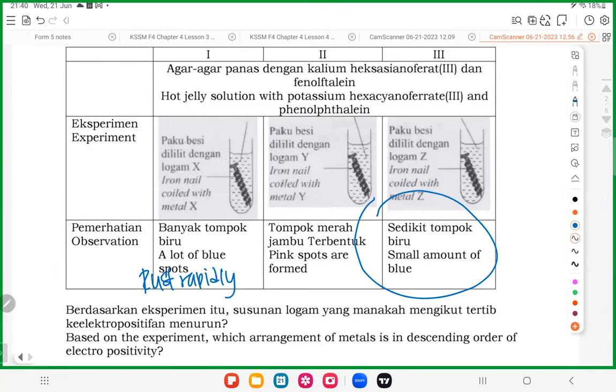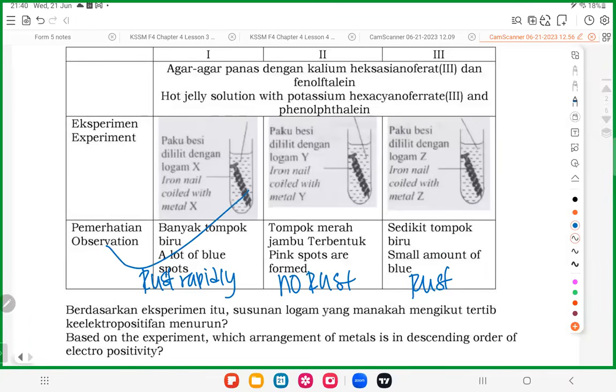This one, when you see a small amount of blue spots, it's just normal rusting, okay? Not too fast. When you see pink spots, I don't care about pink, right? When there is no blue color, it means no rusting. So remember, we don't care about the pink color at all. I just care whether there is blue color or not. Got blue color, rust. Many blue color, rust very fast. Don't have blue color, no rust.